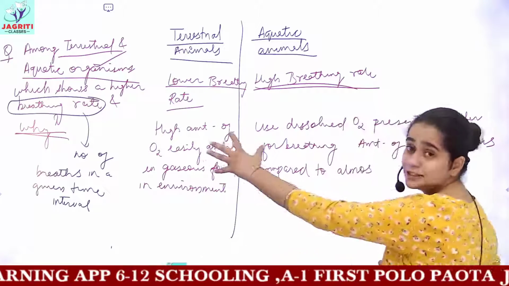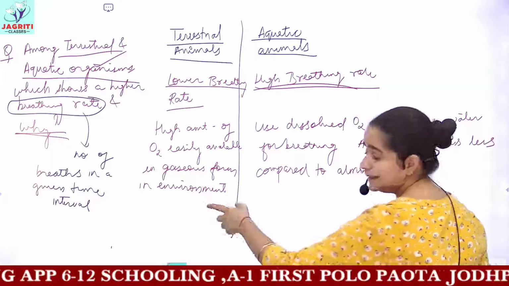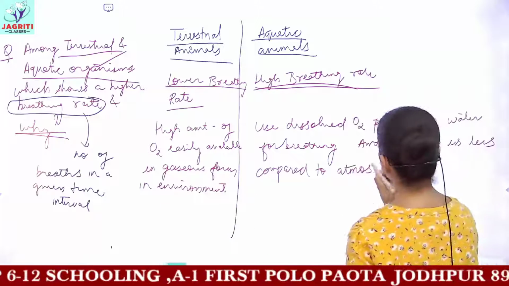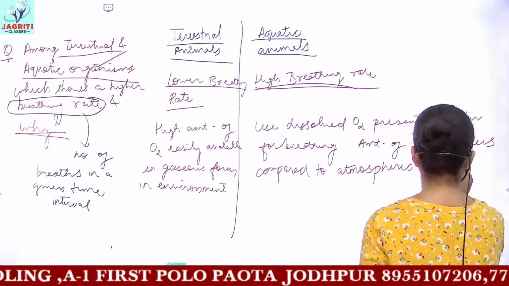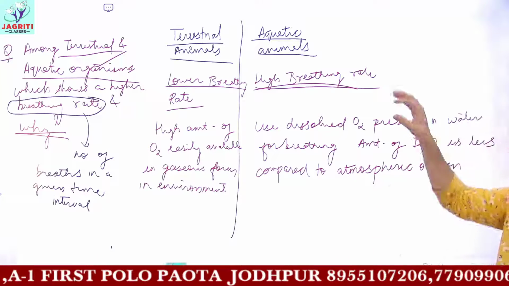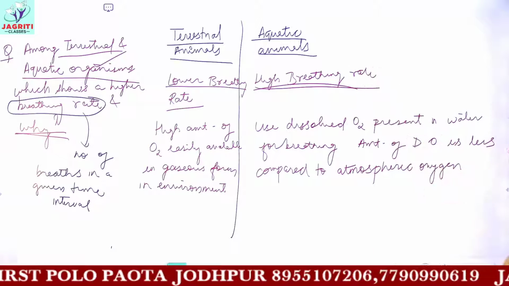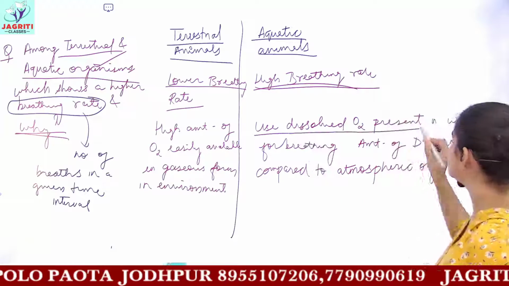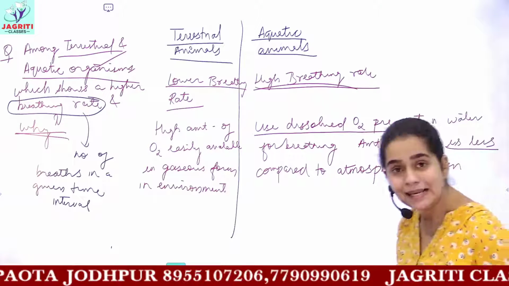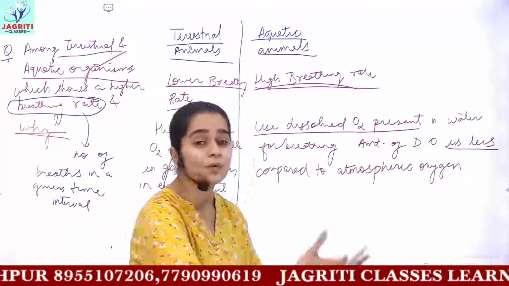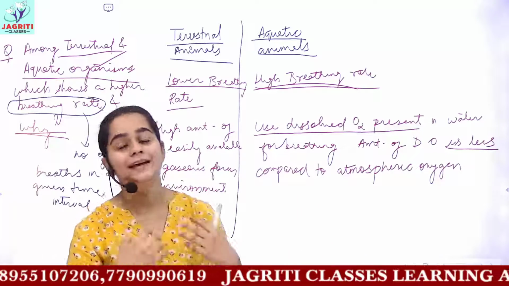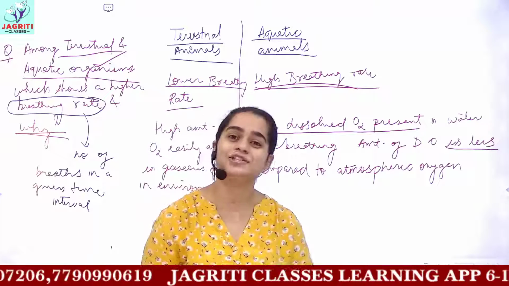Atmospheric means the oxygen present in air. And as we say that these have a higher breathing rate because the amount of dissolved oxygen present in water is very less, so they need to breathe many times to get the required amount of oxygen and fulfill their energy requirement.